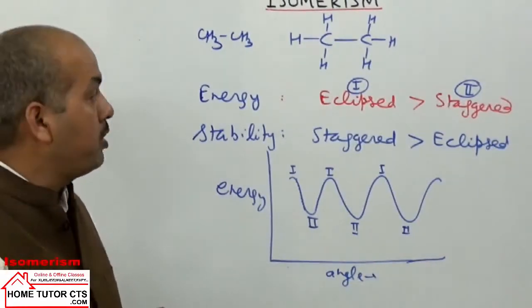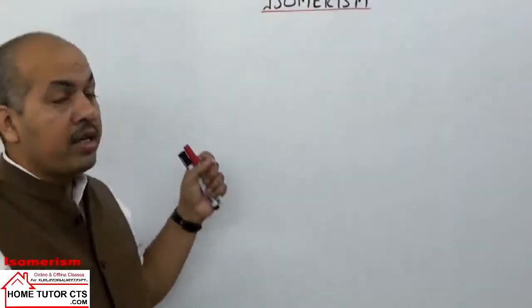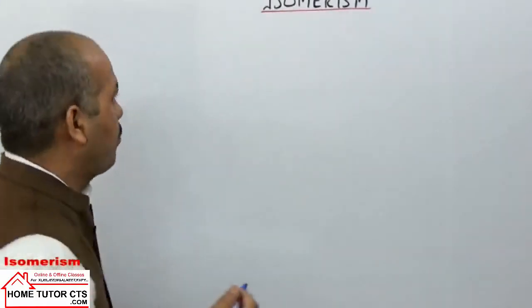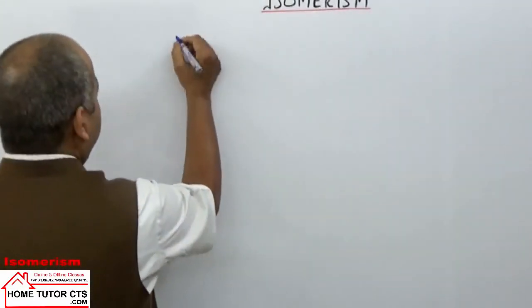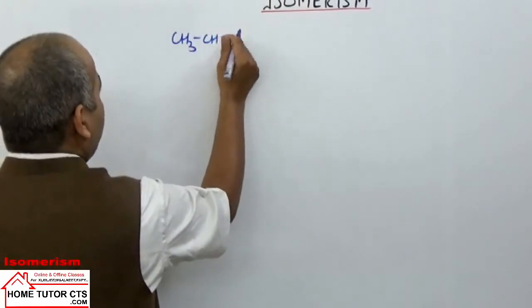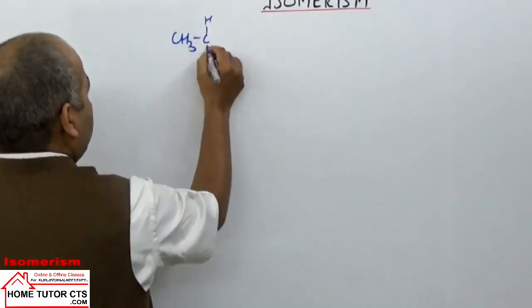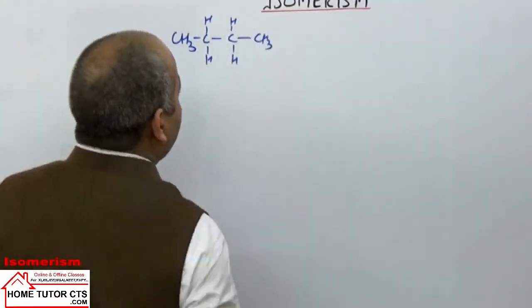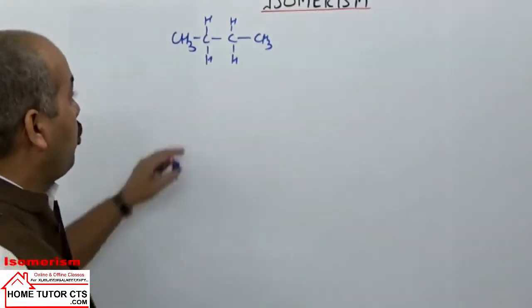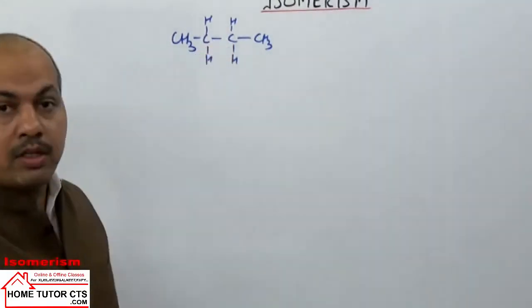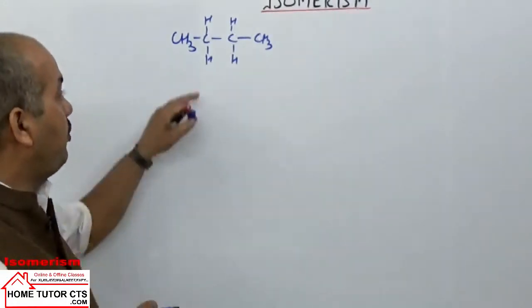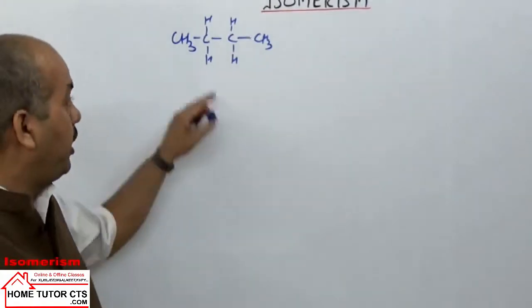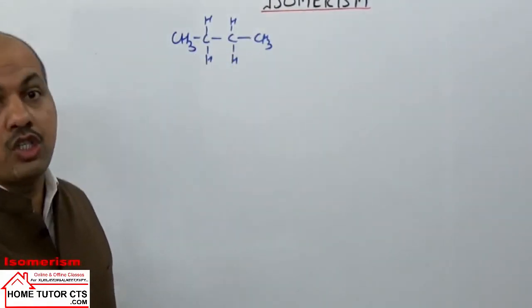Now next we take the conformation in N-butane. After conformation in ethane, next is conformation in butane. We take N-butane: CH3, CH2, CH2, CH3. In this conformation of N-butane, we will take carbon number 2 and carbon number 3. Between them we have a single bond. We will consider the C2-C3 single bond, around which rotation is to be considered.